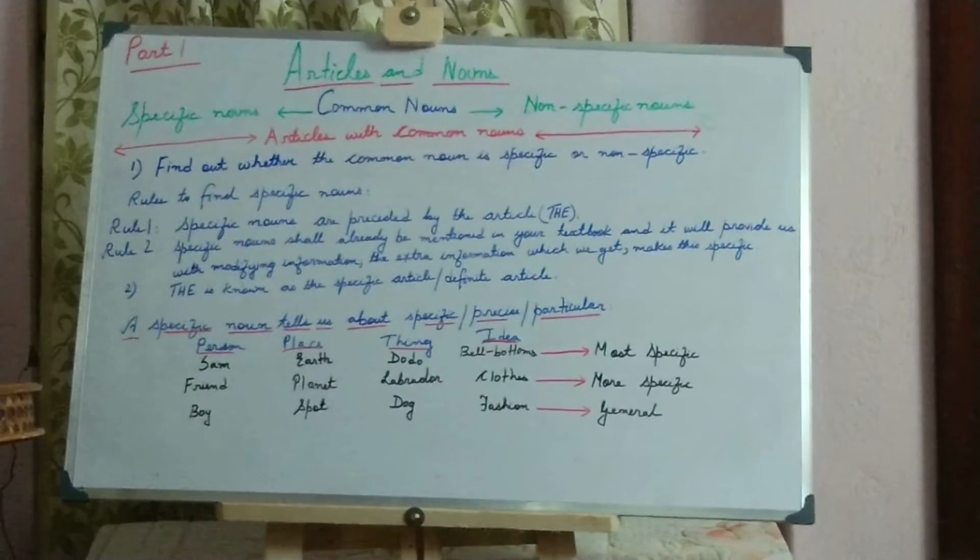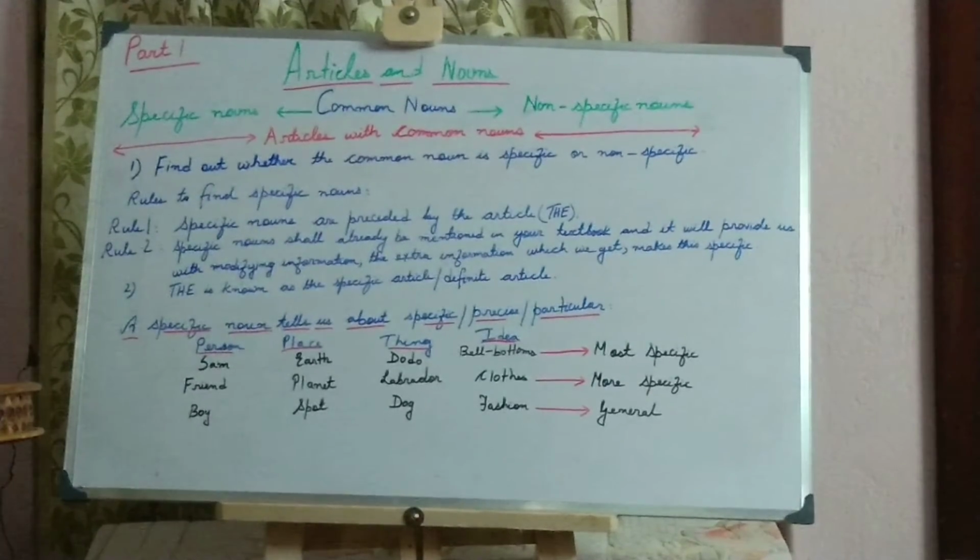The specific nouns tell us about specific or particular or precise nouns. Clear? These can be persons, places, things, or ideas. You have to bear in mind that animals come under the heading of things. Now this specific noun can be further divided as general specific nouns, more specific nouns and most specific nouns. So let us see under the headings how the specific nouns are placed.